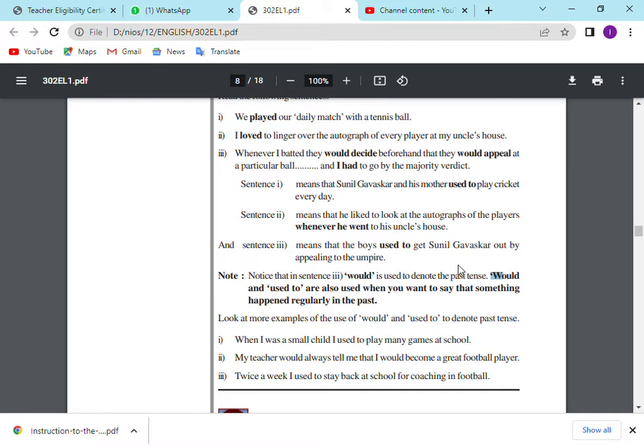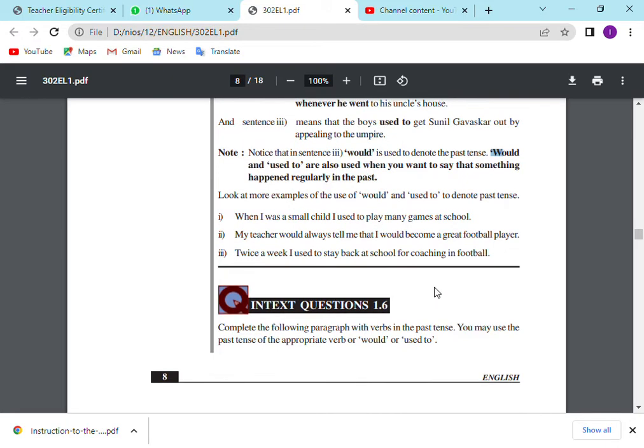I was used to like chocolates in my childhood days. I was used to play with my childhood friends. And also would can be used for habits in the past. Habits means something that happened regularly in the past. Would and used to.